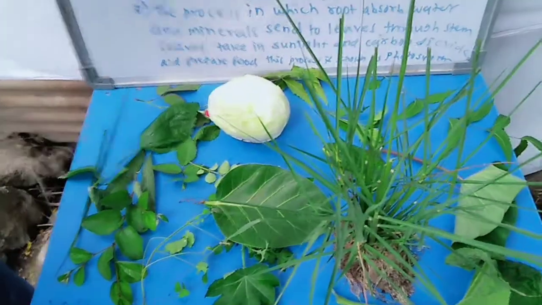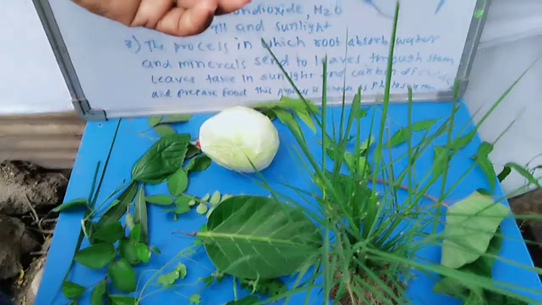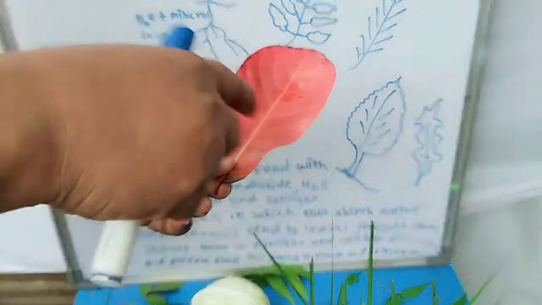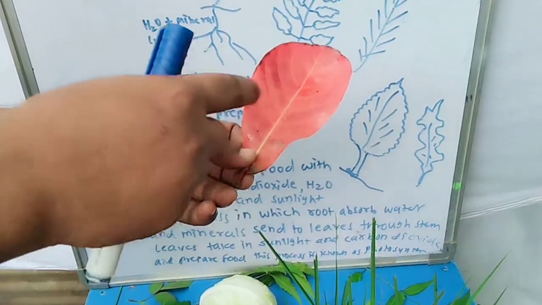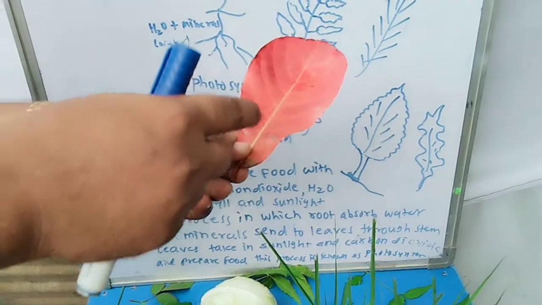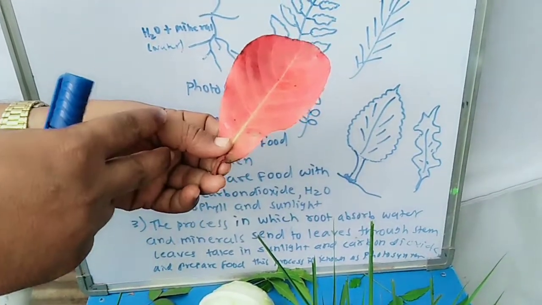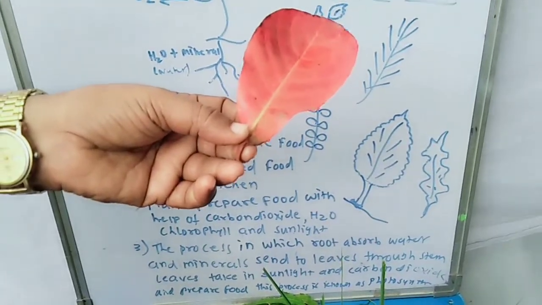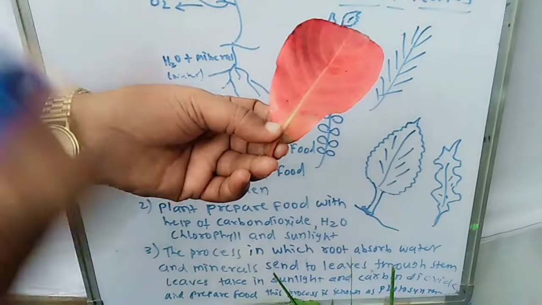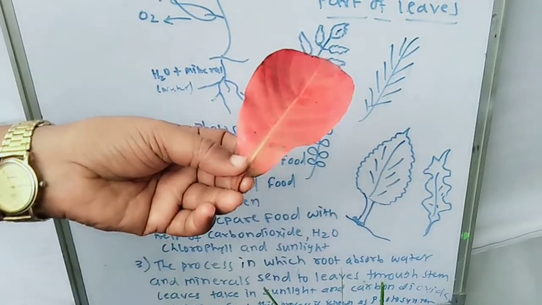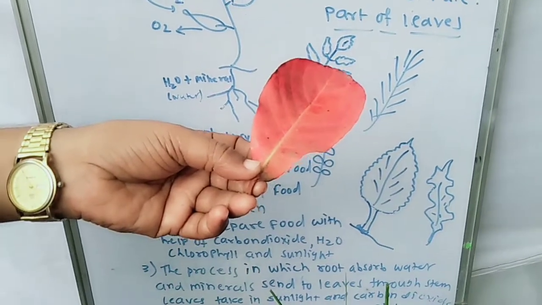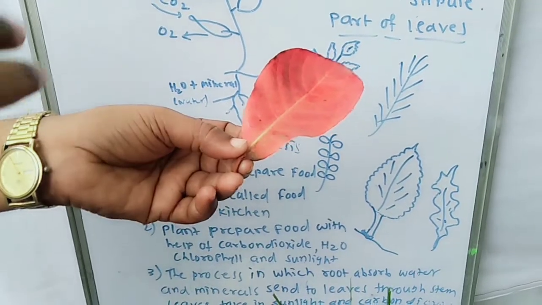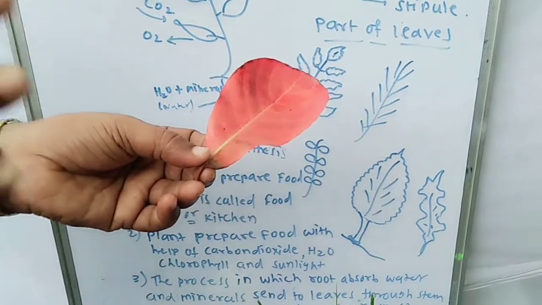This is the leaf which is shed from the tree because of the absence of chlorophyll. Due to the absence of the chlorophyll, this leaf becomes ripened and falls down from the plant. The plant sheds its leaves to avoid the extra transpiration or loss of water, especially in the summer season when there is a scarcity of water. Therefore the availability of water is very less.